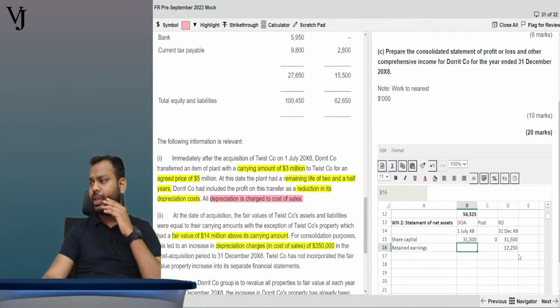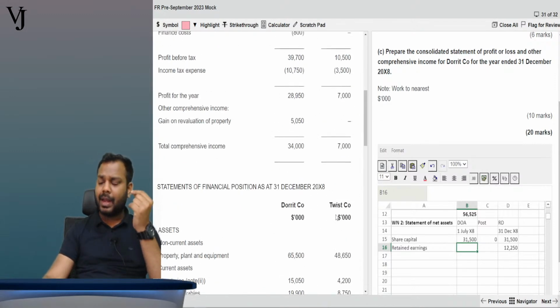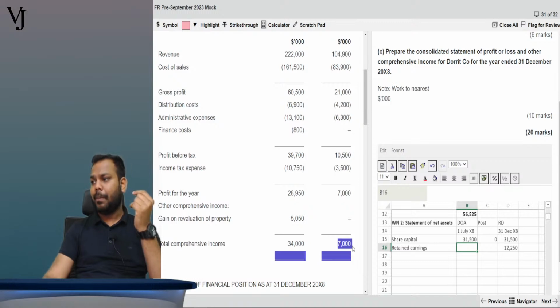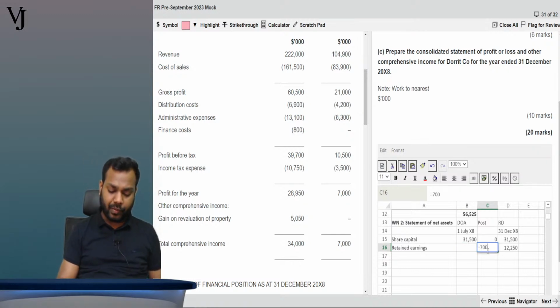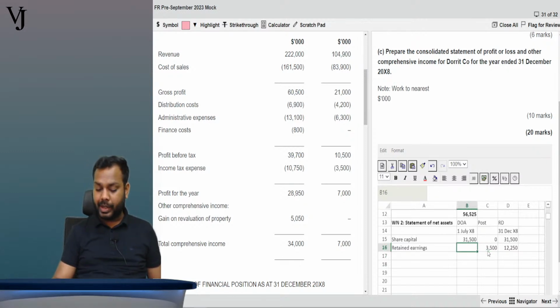Now coming further to the retained earnings part. The closing retained earnings is given in the question as 12,250. Now we know the profit earned by Twist company is 7,000. But this 7,000 is for the entire year, and the subsidiary was acquired in the middle of the year, right? So the post acquisition profit is 7,000 divided by 2, which is 3,500. Now what will be the opening retained earnings? This minus this is your opening retained earnings, that is 8,750. Tell me guys, is that clear, everyone?